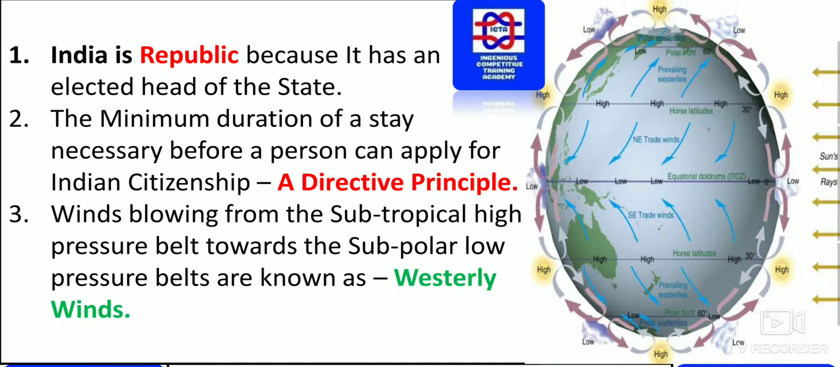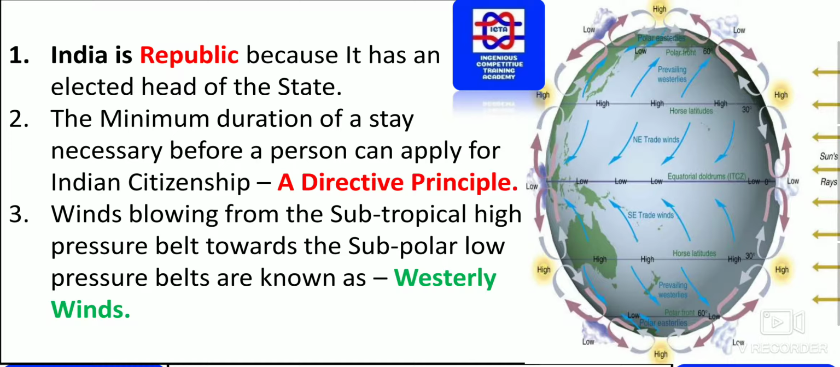The minimum duration of stay necessary before a person can apply for Indian citizenship is a directive principle. This is one thing. The minimum duration of the stay necessary before a person can apply for Indian citizenship has been taken from the directive principle.